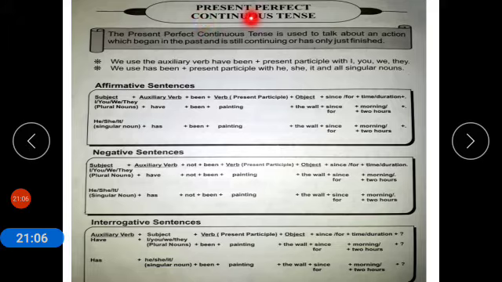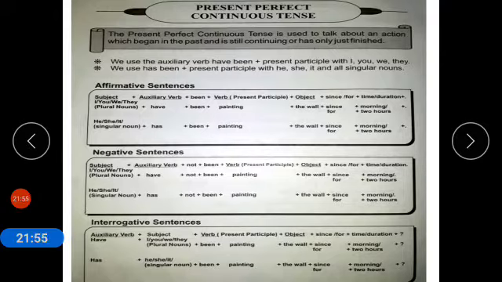In the present perfect continuous tense we use since and for.